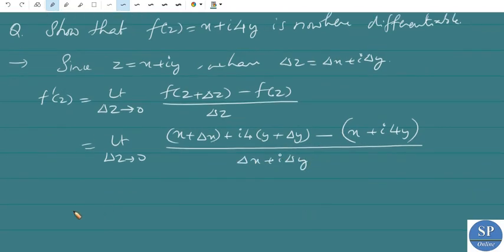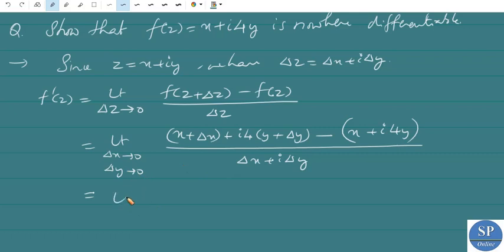So here, delta z tends to 0 implies delta x tends to 0 and delta y tends to 0, so we can replace the limit by delta x tends to 0, delta y tends to 0.